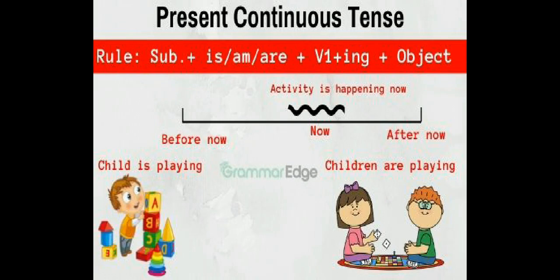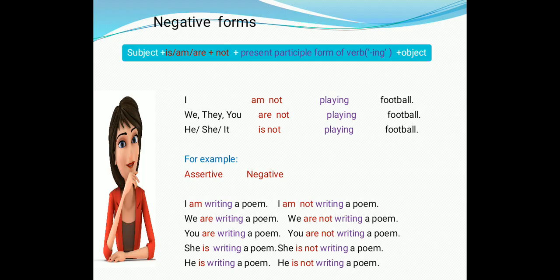Now let's take a look at its structure. Subject plus is, am, are plus verb ing plus object. For example, child is playing, children are playing. Let's have a look at its negative form. You just have to add not behind the helping verb is, am, are.